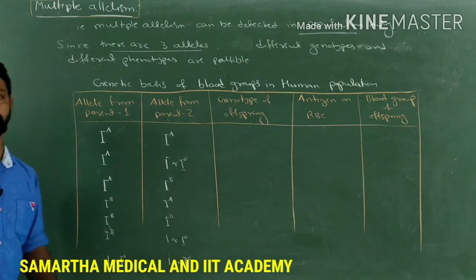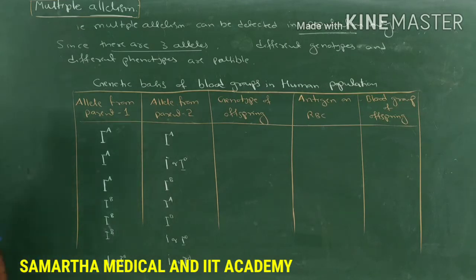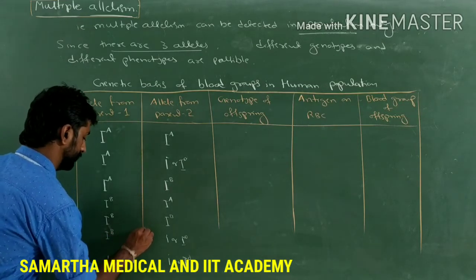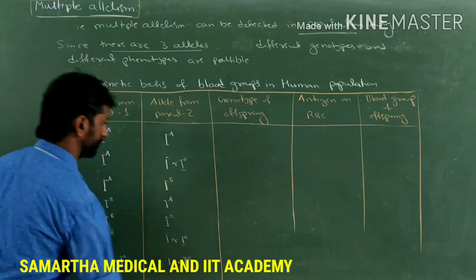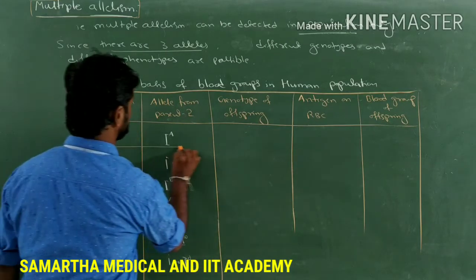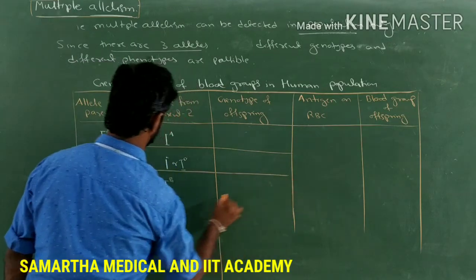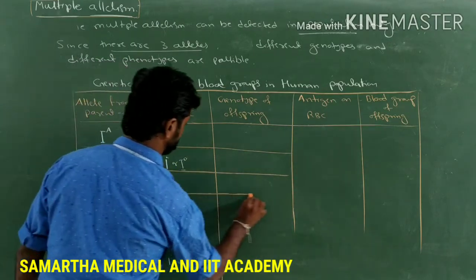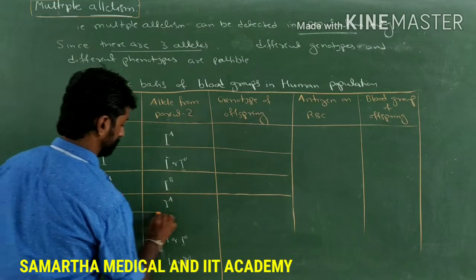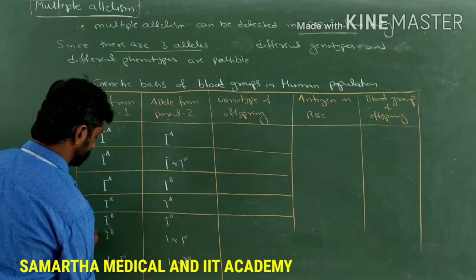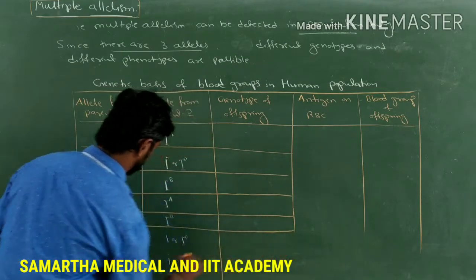If these are the alleles from parent 1 and parent 2, let's see what are the possibilities of the genotypes as well as the phenotypes.